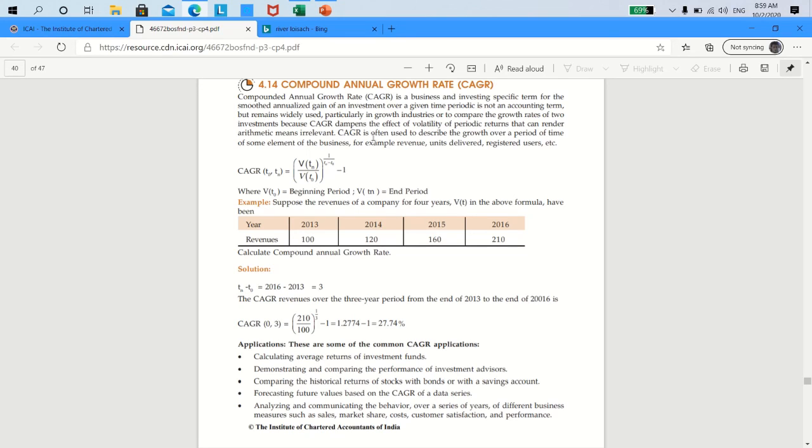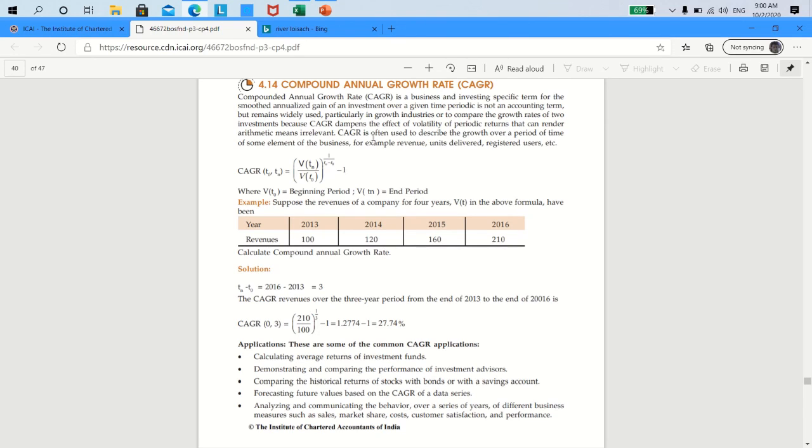Therefore, the next step we can write is A divided by P, meaning maturity amount divided by principal, is equal to (1 + i)^n. Therefore, the next step can be rewritten as (A/P)^(1/n) equal to 1 + i, applying whatever we know about indices.